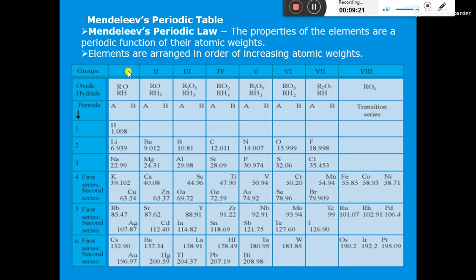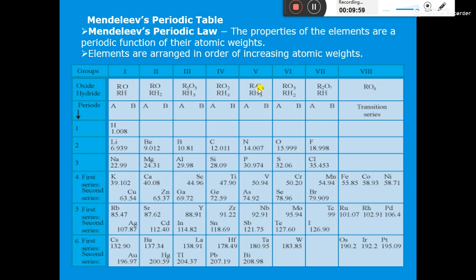Now group 1 elements form oxide of the type RO and hydride of the type RH. Okay, in group 1 there is a mistake, here it will be R2O. So they form oxide of the type R2O and hydride of the type RH. Group 2 elements form oxide of the type RO and hydride of the type RH2. Group 3 elements form oxides of the type R2O3 and hydrides of the type RH3. Group 4 elements form oxide of the type RO2 and hydride of the type RH4.